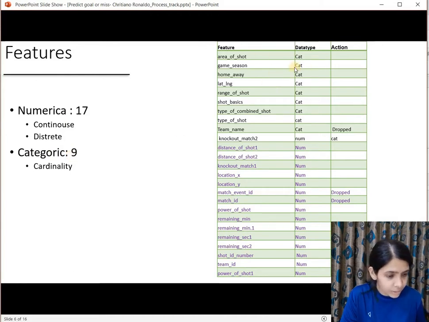So this is finally what I am trying to find out: which are categoric in nature, which columns are numeric, and within numeric we'll find the features which are continuous and which are discrete. And among categoric features, we are interested to find out the cardinality, and cardinality means the number of classes, the number of unique values that a column has.